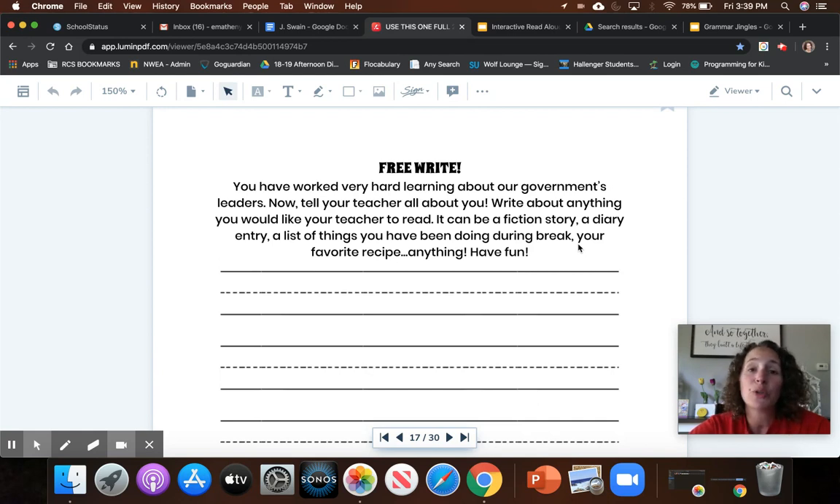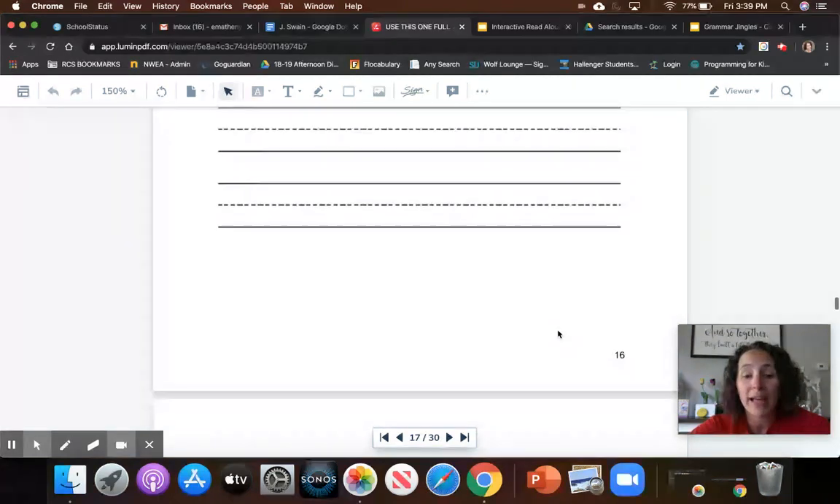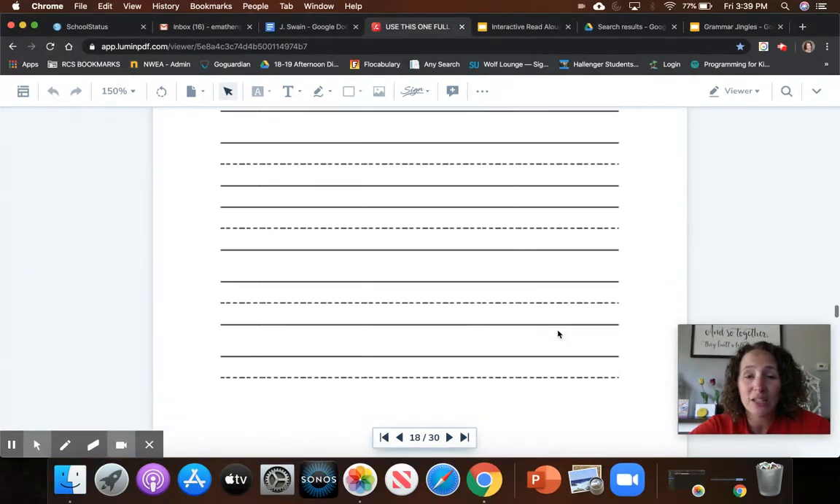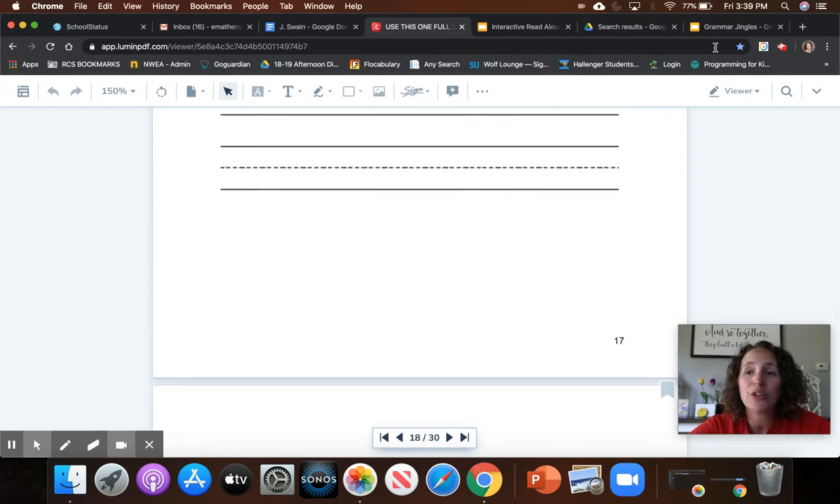So choose any of the genres we've written about and learned this year, like narrative writing tells a story. Informative writing teaches or gives procedures. And opinion writing tells your opinion about something. So choose anything you want to and write as much as you can. Again, you have the whole page here and the rest of the next page to fill up with lots of great writing. And then go back and make sure you have chosen to write in complete sentences.